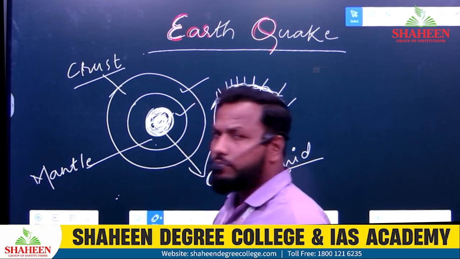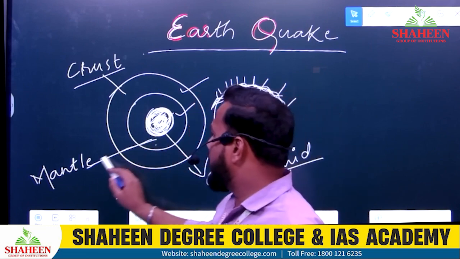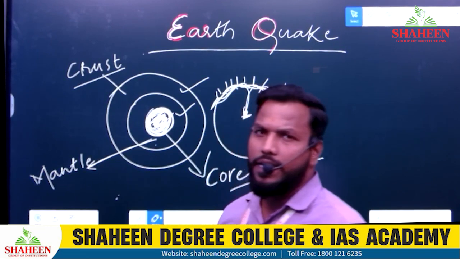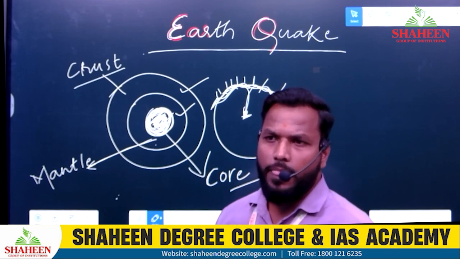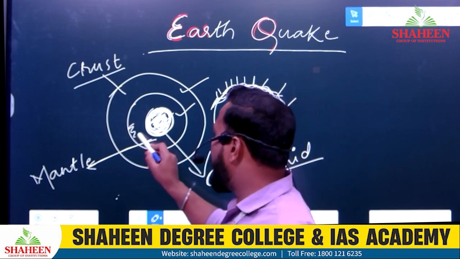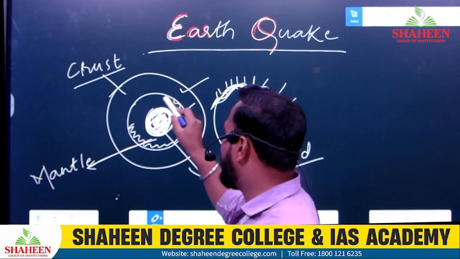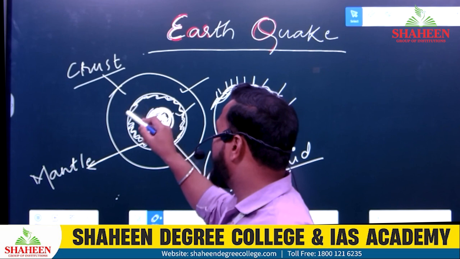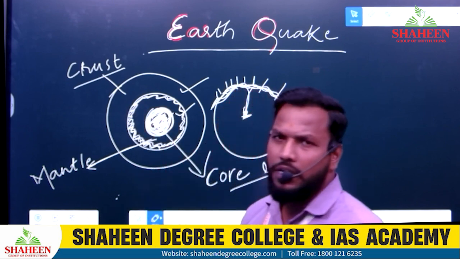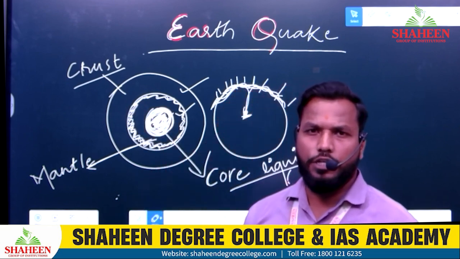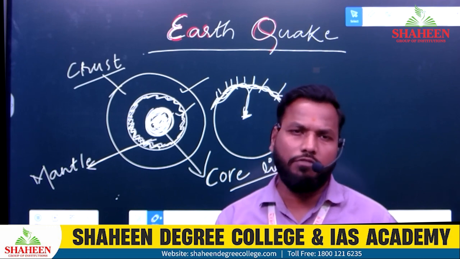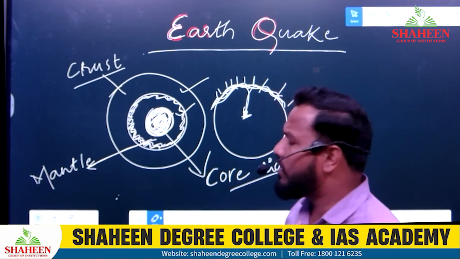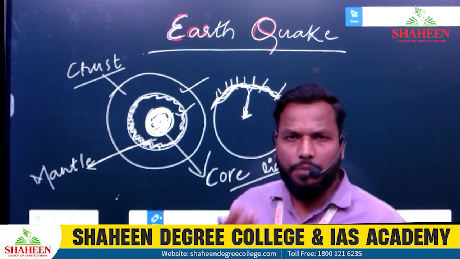Then coming to the mantle. The mantle is in solid state, but somewhere at the outer mantle we have so many weaknesses. It is semi-liquid, not too solid and not too liquid, so we'll consider it the weakest part.